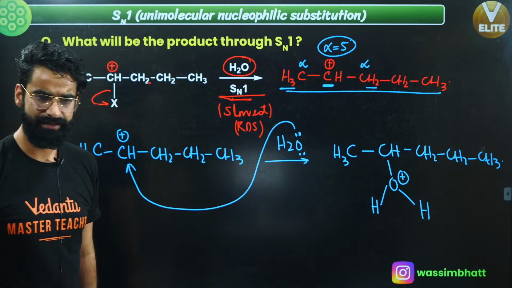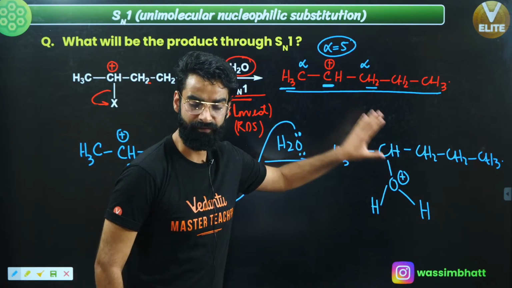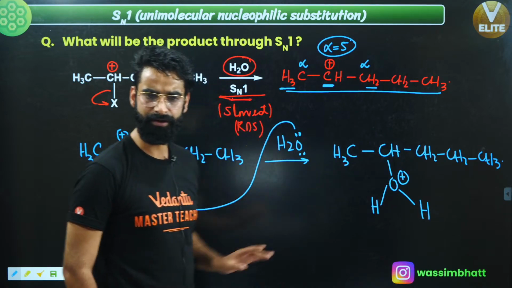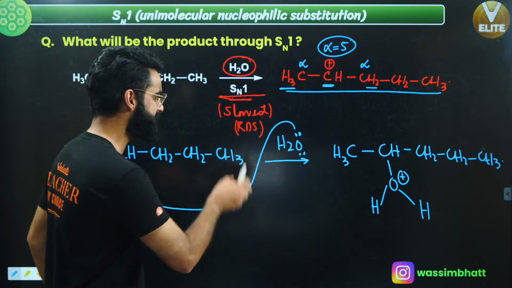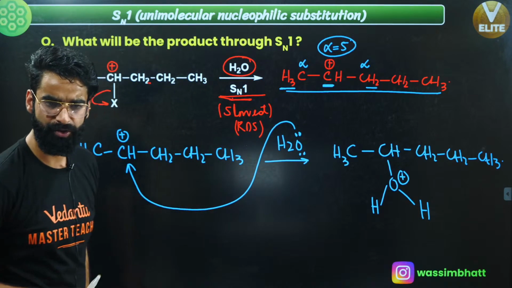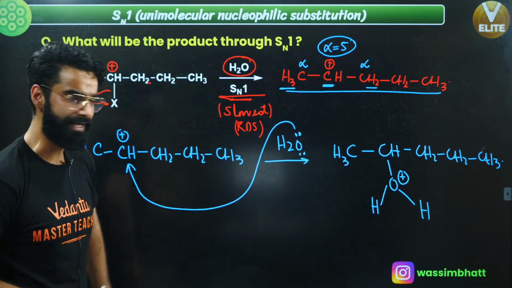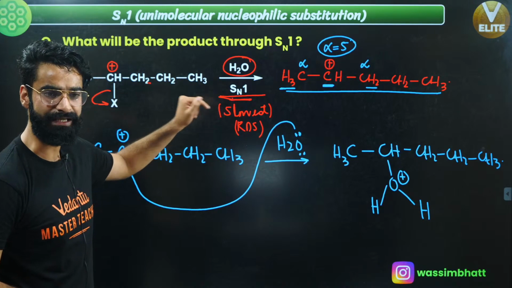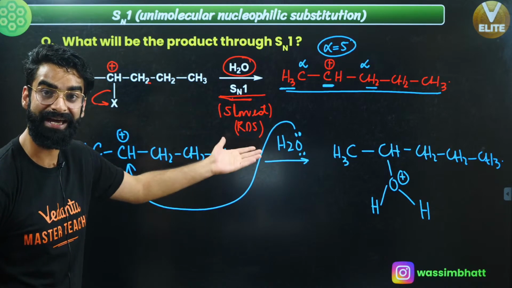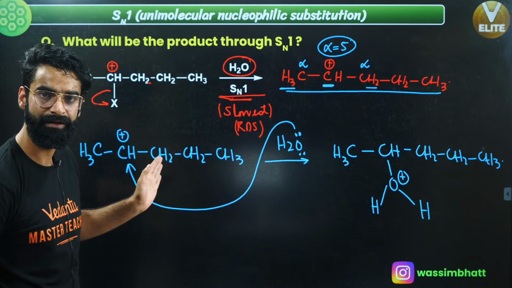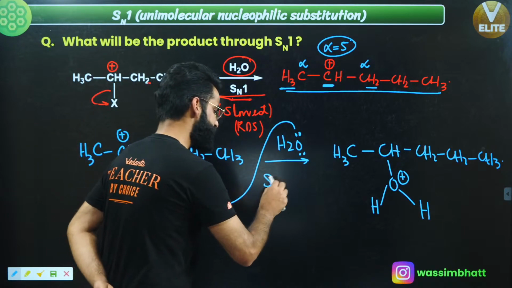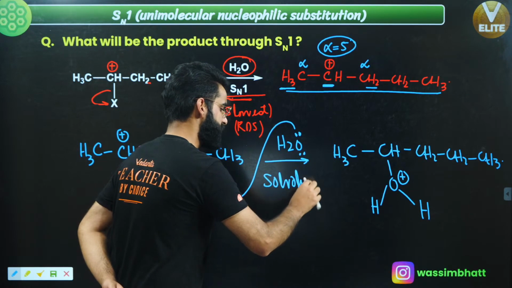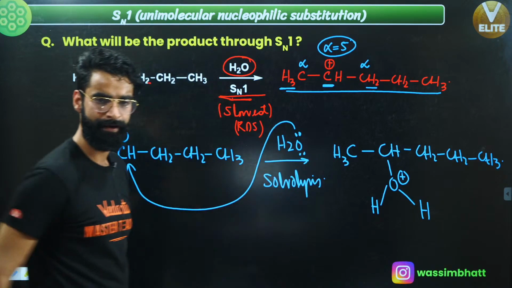Now, after this, I got what we call a protonated alcohol, if you remember. Is this solvolysis which has happened over here? Right now, the water has acted like the nucleophile, the solvent has acted like the nucleophile. When the solvent acts as the nucleophile, that step is what we call solvolysis. So this is the solvolysis step over here.